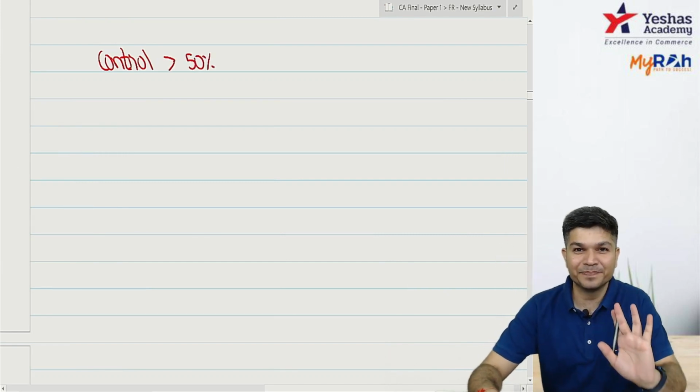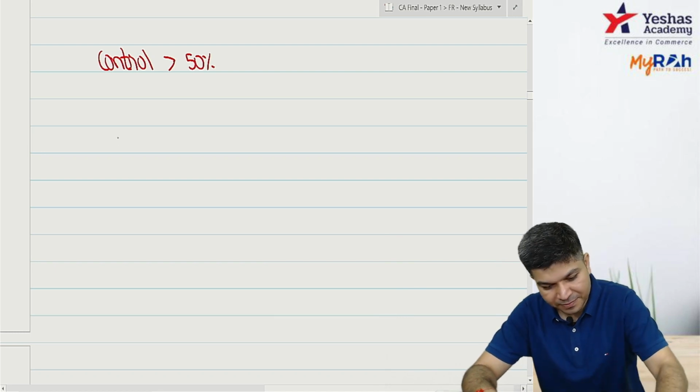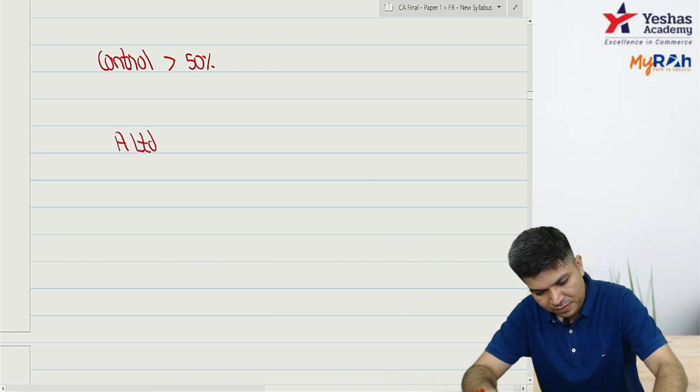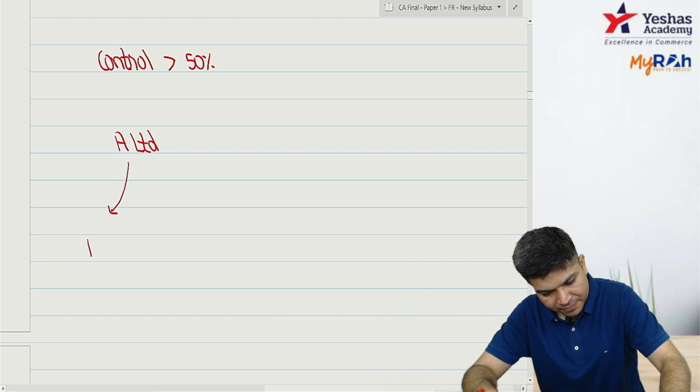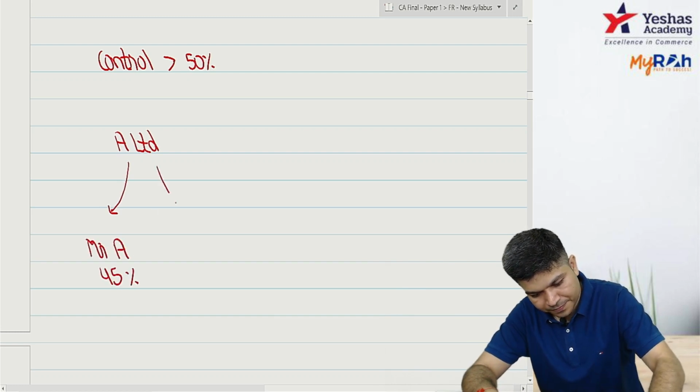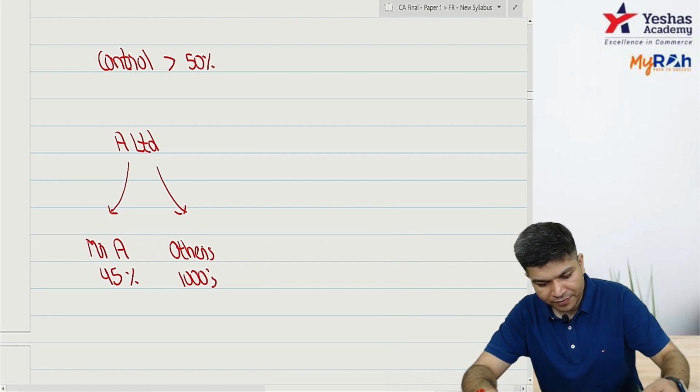Now I have a question. There is A Limited. In that A Limited, Mr. A holds say 45%. And there are others, thousands of investors.